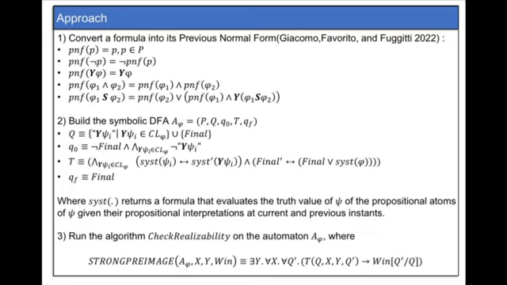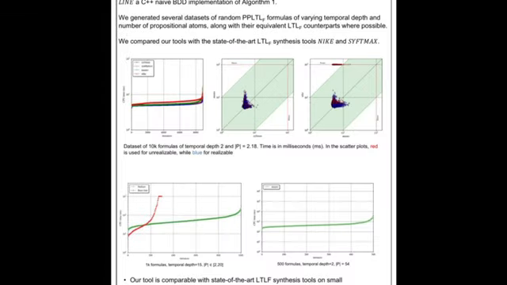Here we have the formal definition of previous normal form, the one of the symbolic DFA, and the one of the strong preimage function. We implemented the algorithm within the NuSMV symbolic model checker, leveraging BDDs, which are binary decision diagrams. And we also implemented a tool which we called Baseline, which is a C++ naive BDD implementation.